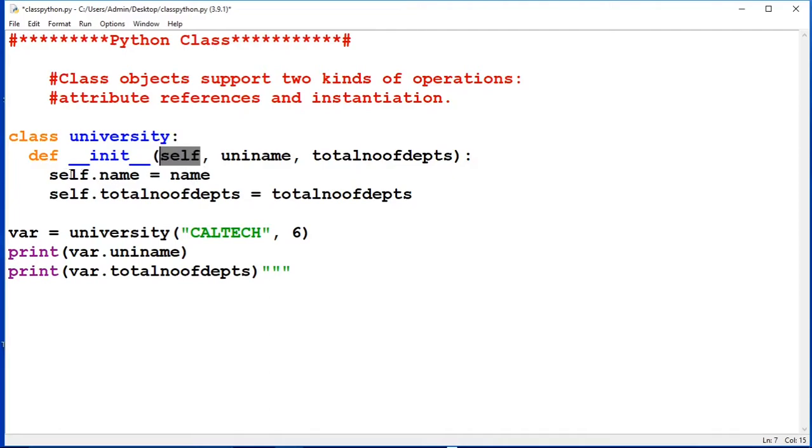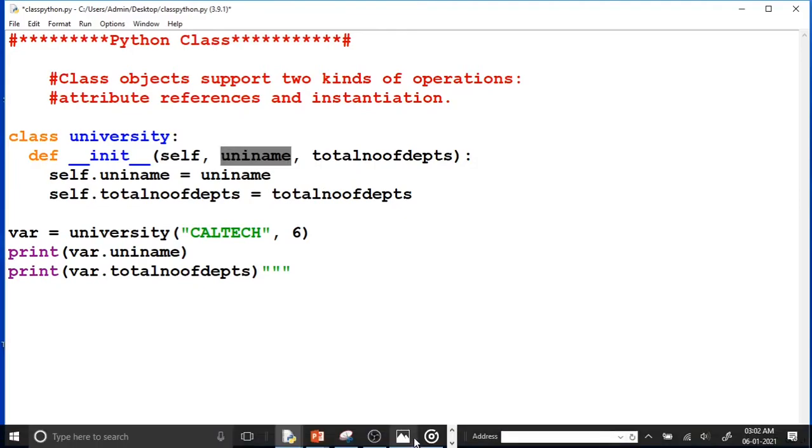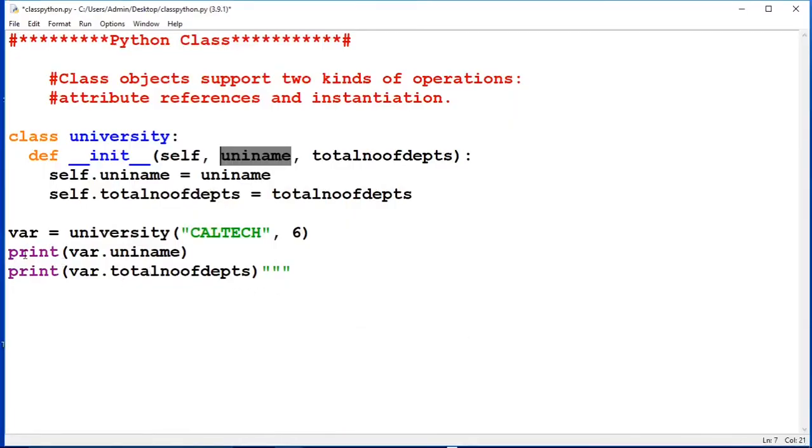Okay, and then here self dot university name is equal to university name, and self dot total number of departments equal to total number of departments. Now here I'm passing two arguments over here. One is Caltech, another one is 6. So this Caltech will be matching with this university name, and this 6 is nothing but total number of departments. So here I am just printing the university name and total number of departments.